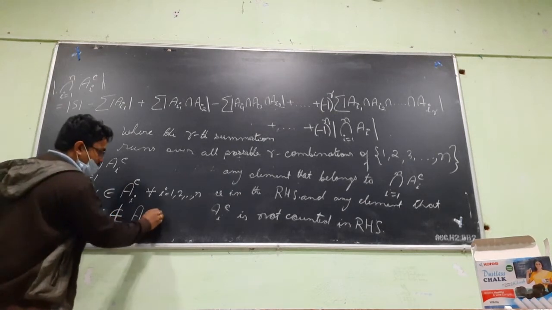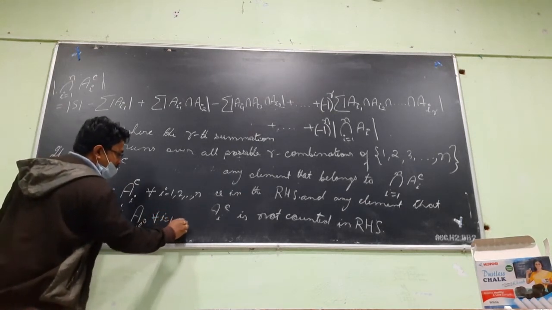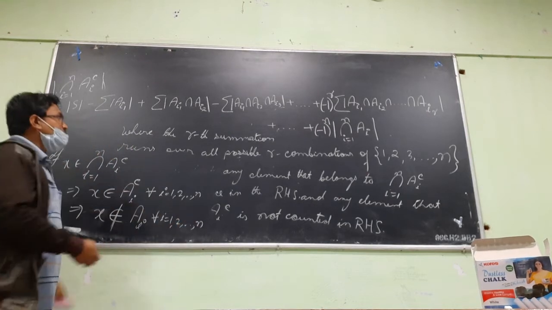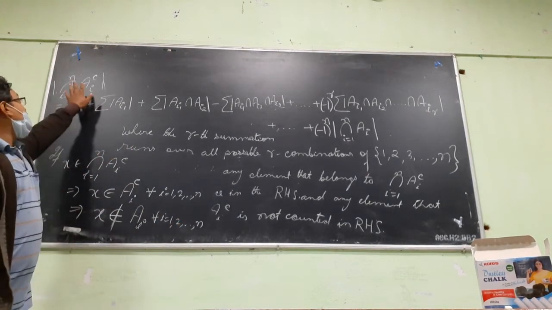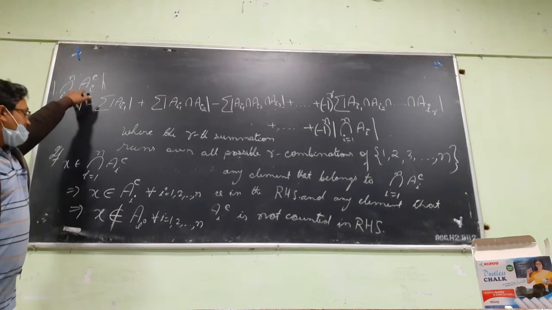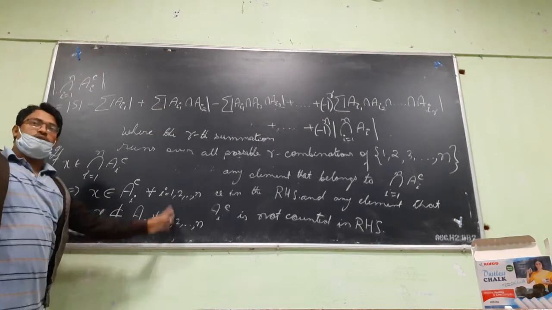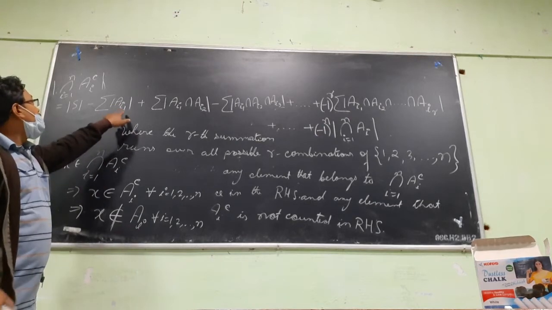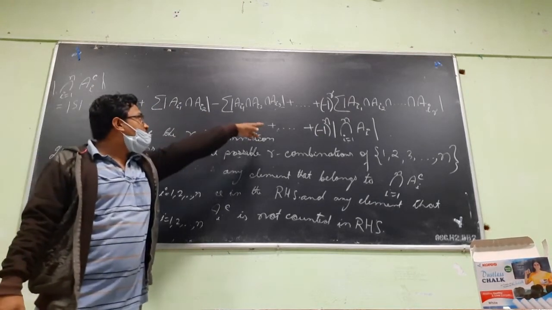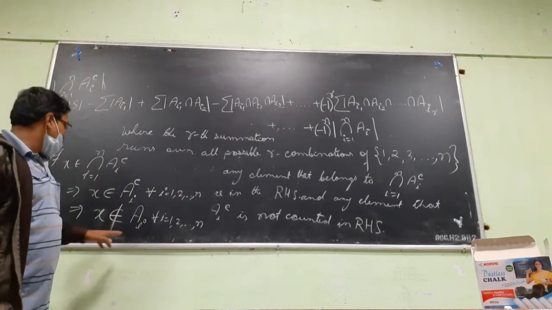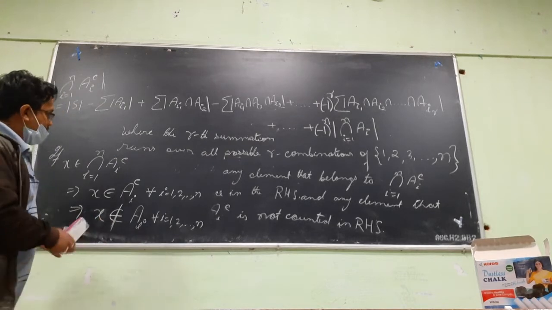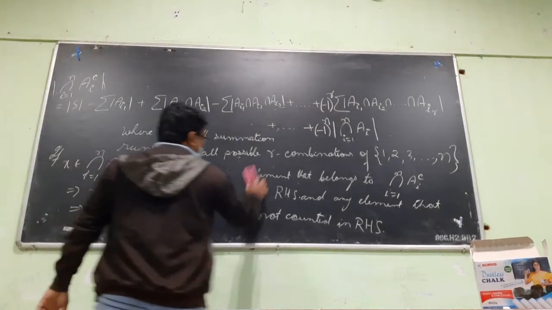X doesn't belong to A_i for all i. In language I say if X is there in this set it is not there in any of the sets. So X doesn't belong to A_i for all i. So none of these terms will count this particular element.